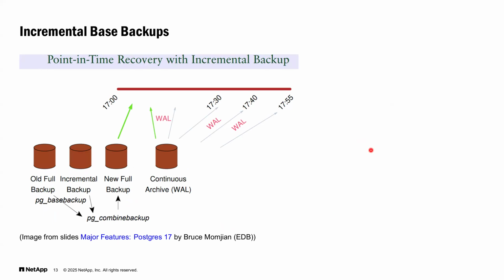Here is a picture which shows how these changes actually work. So we have here some old full backup and an additional incremental backup. We use the pg_combinebackup tool to create a new full backup, and we can start a new Postgres with this new full backup.